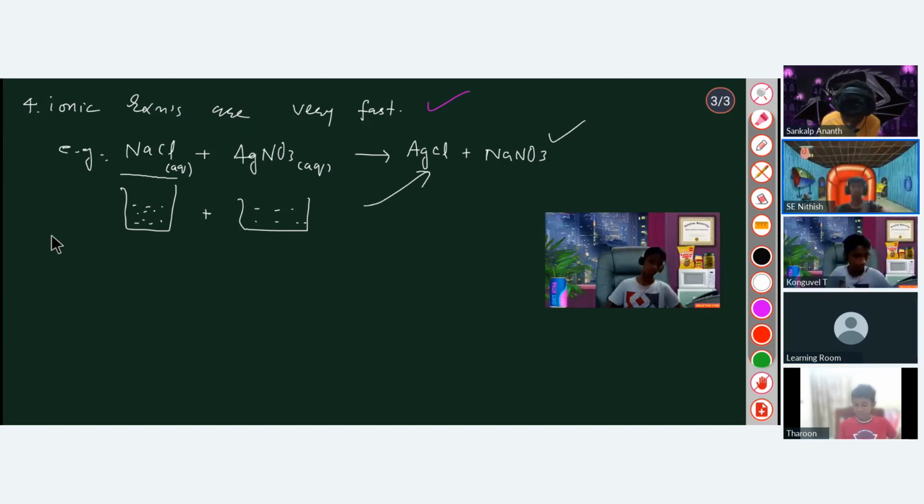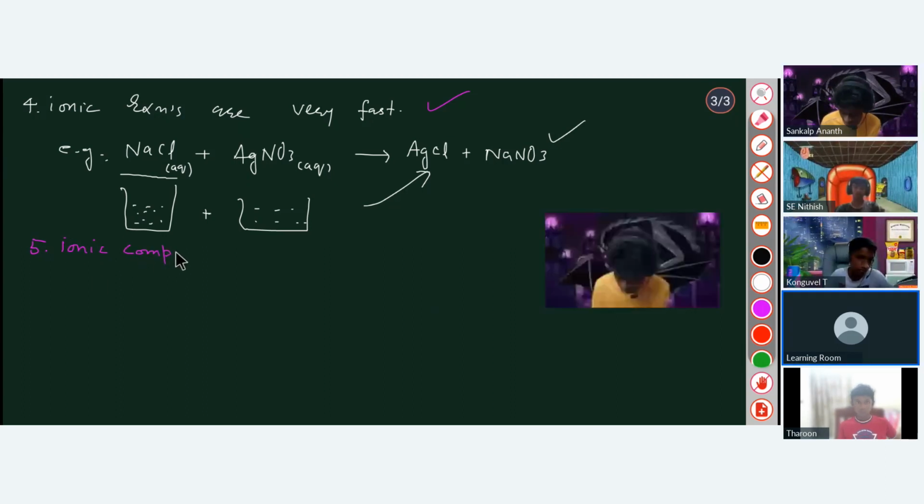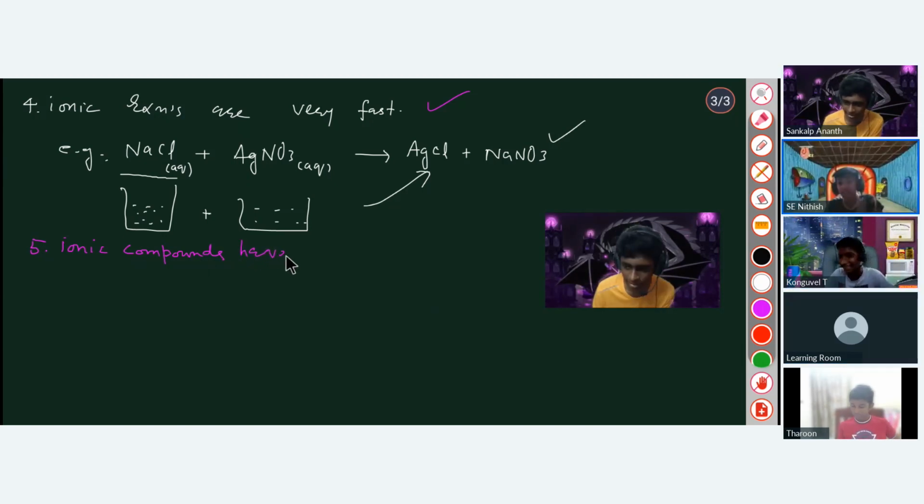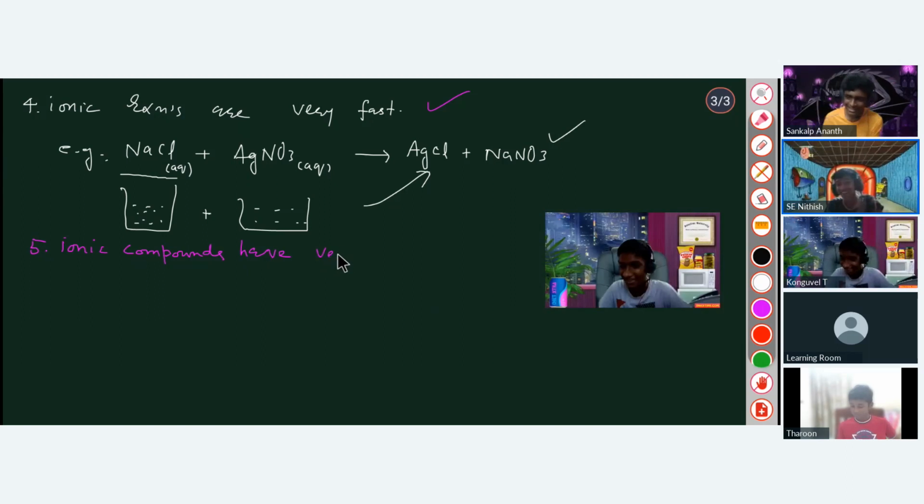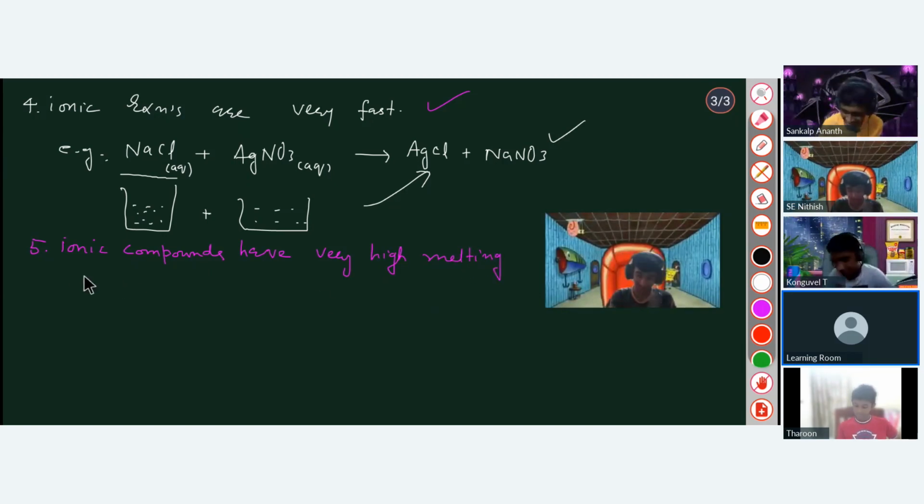Tell me what will be their melting and boiling point. Will it be high or low? It will be so low, sir, because it's soluble in water. No, no, it will be very high because the ionic bond is a strong bond. Ionic compounds have very high melting point and boiling point, both.